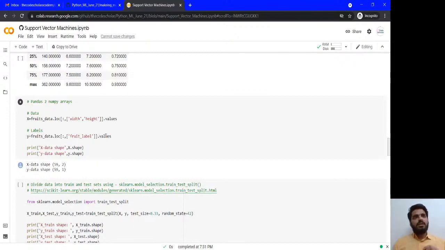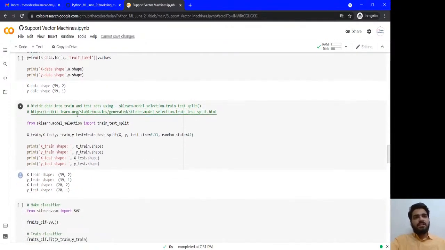Only 3 columns. One is my width, second is height, and on the basis of these 2 columns I would like to predict whether the fruit label is 1, 2, 3 or 4. So only height of the fruit, width of the fruit. This is the only information we are taking to identify what is the label we can give.